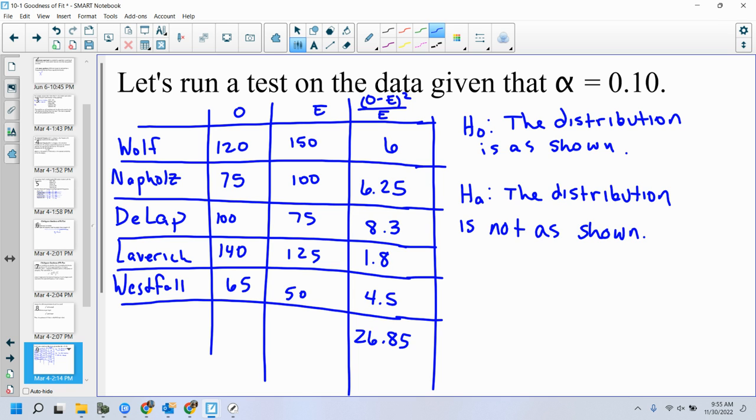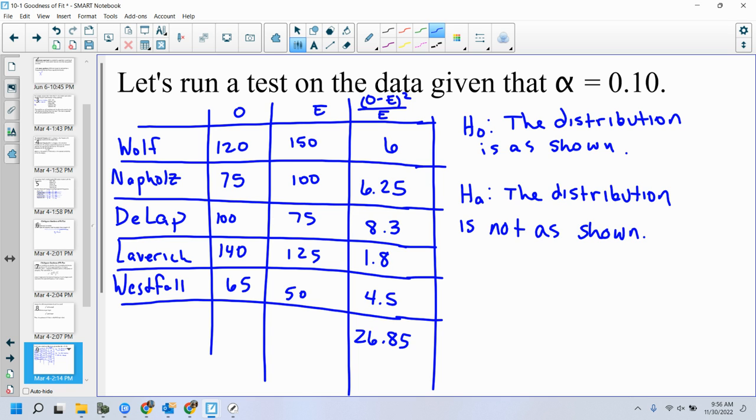Now, again, this is the same type of thing that we had before. The null hypothesis is always the equal to. The alternative hypothesis is the not equal to. Our claim here is that the distribution is shown in the null hypothesis. So the really only thing that we can do is disprove our distribution. Not necessarily say that it's true, but disprove it.